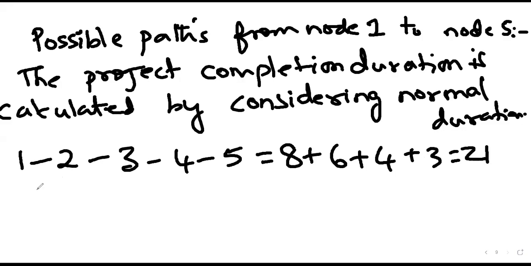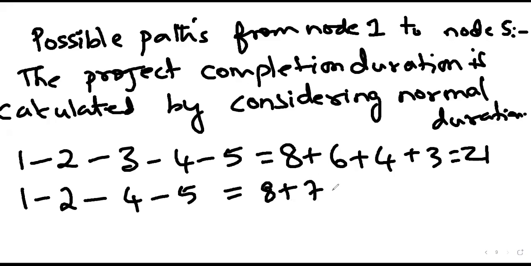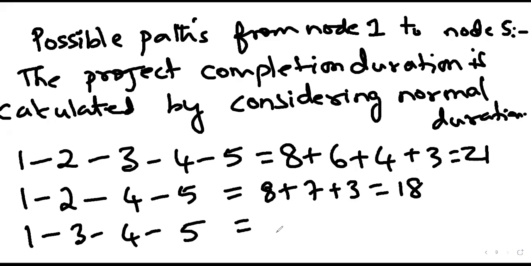Next path: 1 to 2, 2 to 4 and 4 to 5. 8 plus 7 plus 3. Next, 1 to 3, 3 to 4 and 4 to 5: 5, 4 and 3.